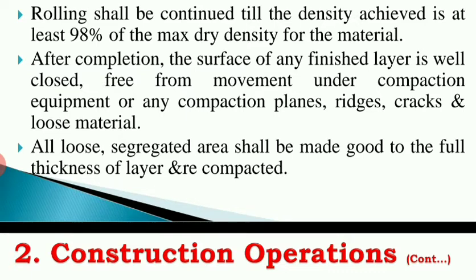Whatever compaction we do using the rollers, after completion it should achieve 98% of the maximum dry density. If not, we need to restart the rolling work, I mean the compaction work, until we get 98% of the maximum dry density.